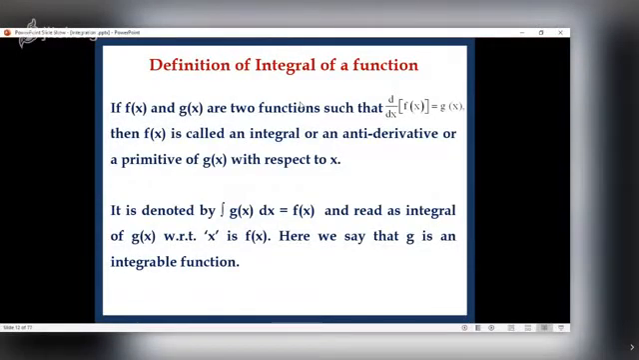Now we are in a position to define the integral of a function. If f of x and g of x are two functions such that d/dx, that is the derivative of f of x, is g of x, then f of x is called an integral or an antiderivative or a primitive of g of x with respect to x. It is denoted by integral g of x dx equal to f of x, and we read this as integral of g x with respect to x is f x. Hence we say that g is an integrable function. Integrable function means whose integral is defined. That is, we can carry out the process of integration.